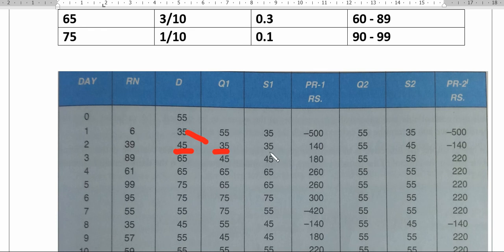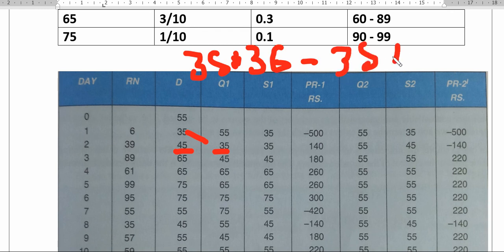Again 35 into 36 minus 35 into 32. So today is the profit, but it is not the maximum profit because how many customers went back? Customer demanded 45. 10 customers could not get the milk. But this day he made the profit of 140. In this way you can calculate here.